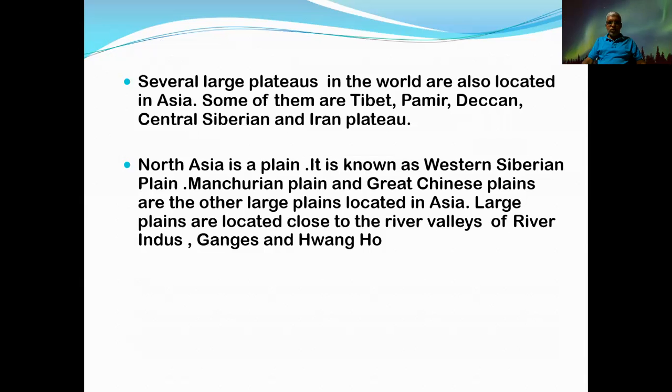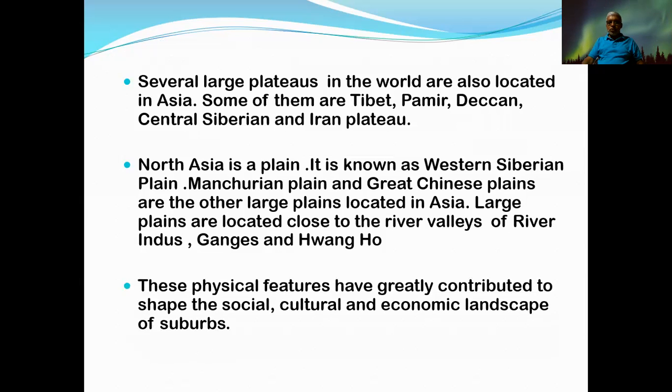Then the rivers Indus, Ganges and Huanghe are also very important rivers. Associated with these rivers, the plains, flatlands located at low elevation, have been created.